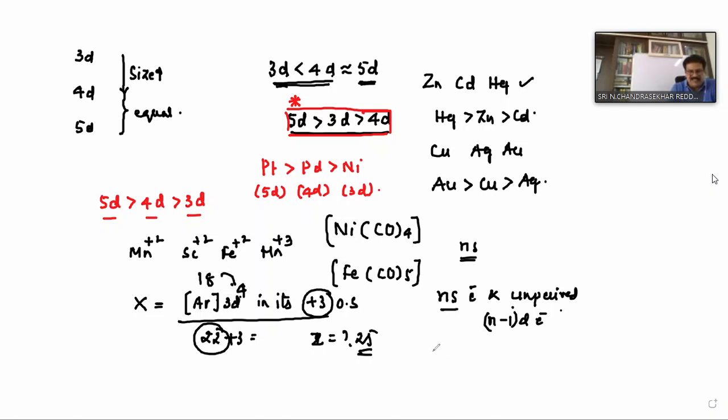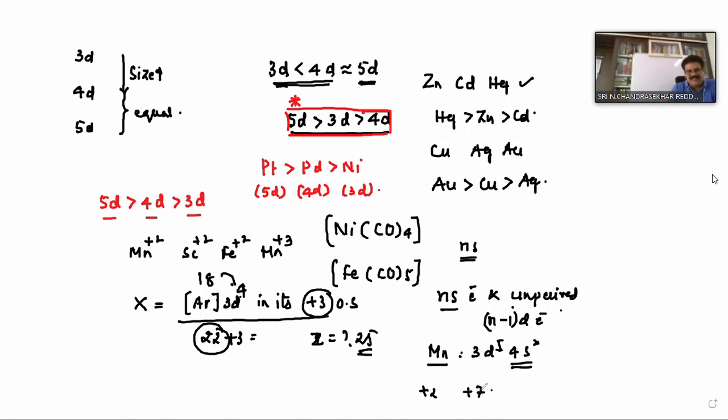For example, take manganese, 3d5 4s2. The lowest oxidation state is equal to the ns electrons, that is +2. And the highest oxidation state is 2 ns electrons plus 5, since all 5 d electrons are unpaired.